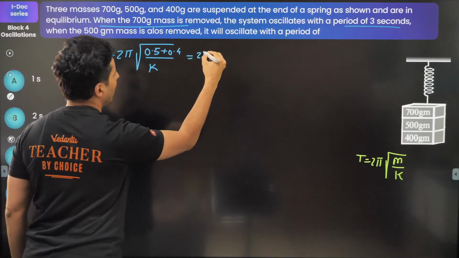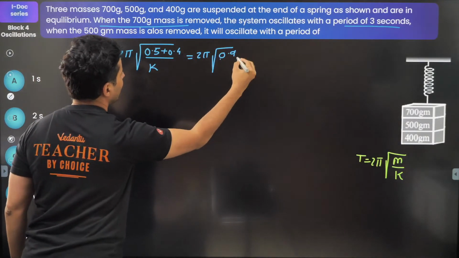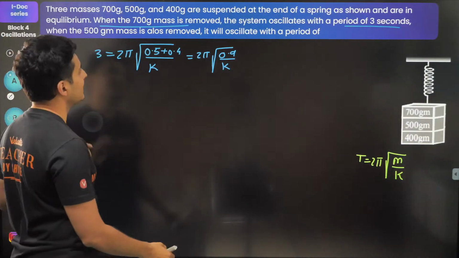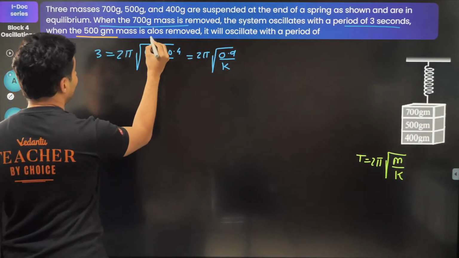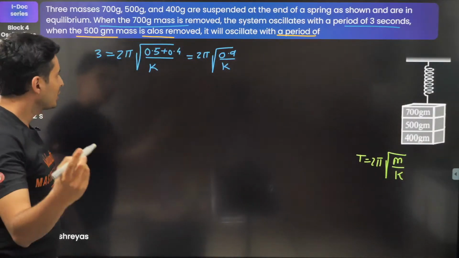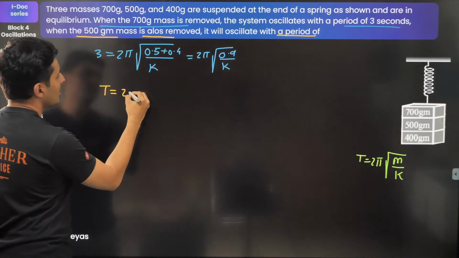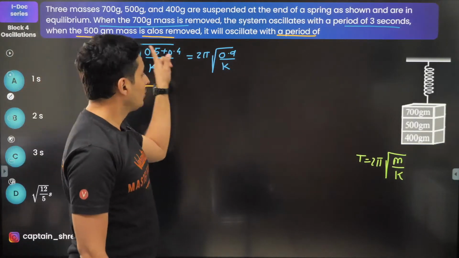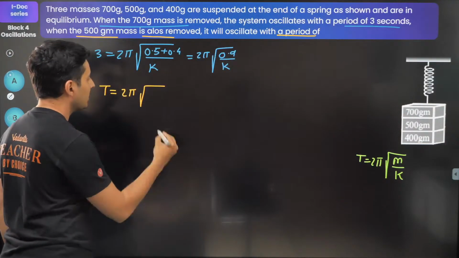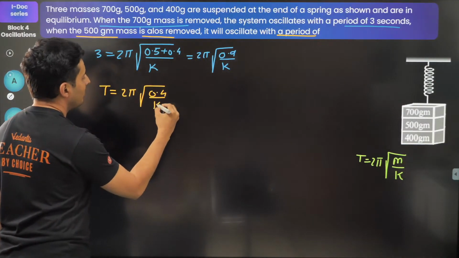So this will be 2 pi under root 0.9 by k. This is the first time period. Now let's check for the second time period. When the 500 gram is also removed, what is the new time period? So the second time period is 2 pi under root, and if you remove 500 along with 700, only 400 gram is remaining. So 0.4 divided by k.